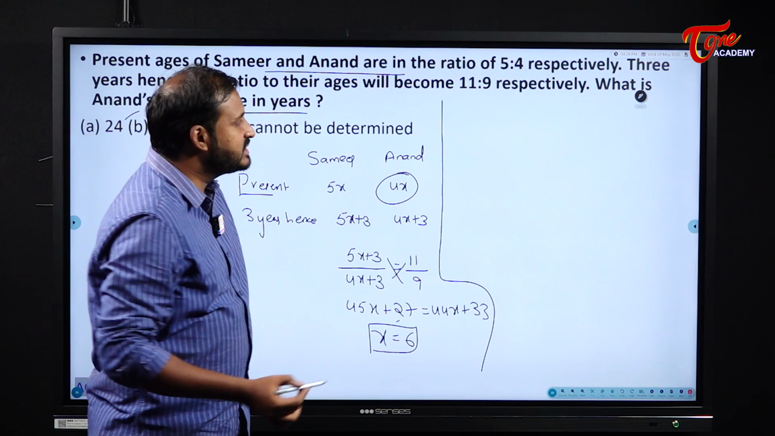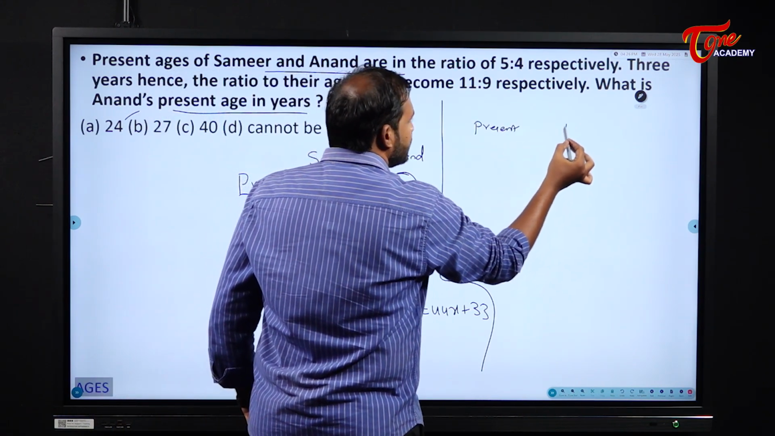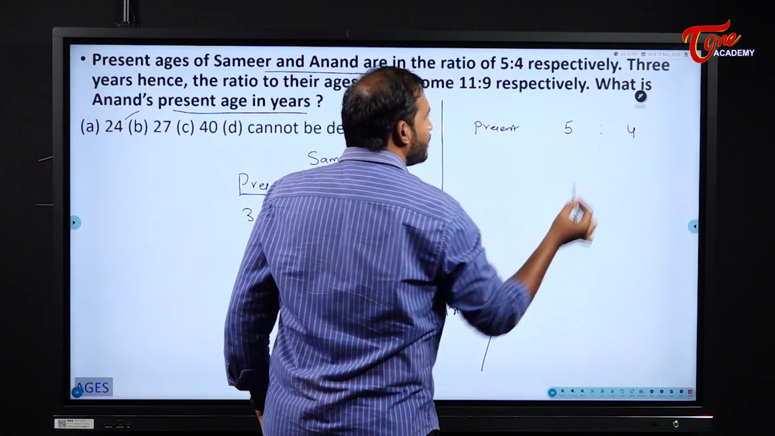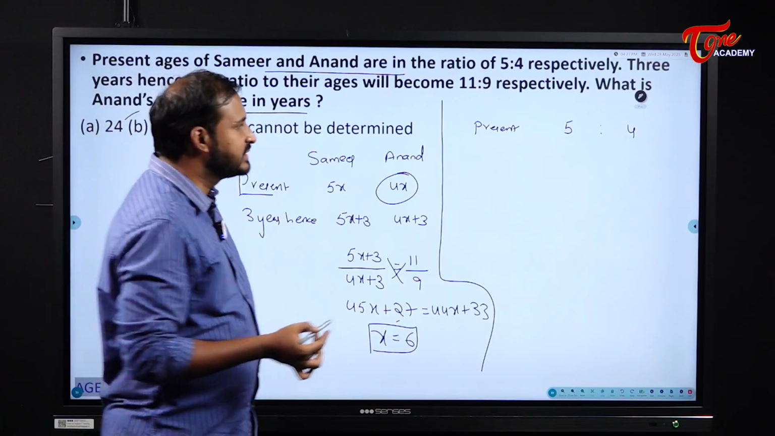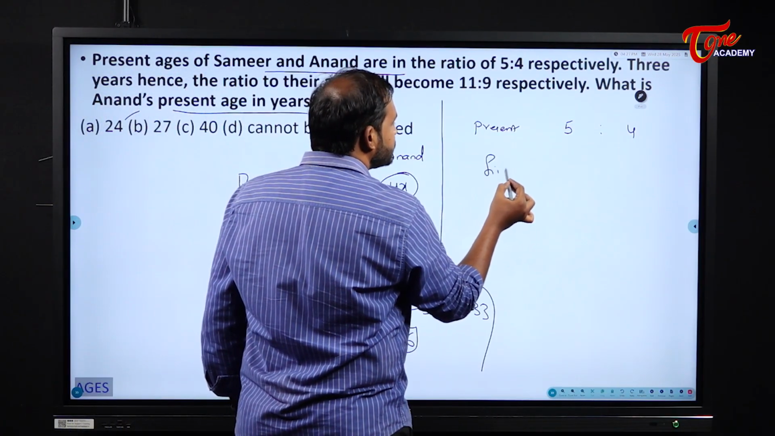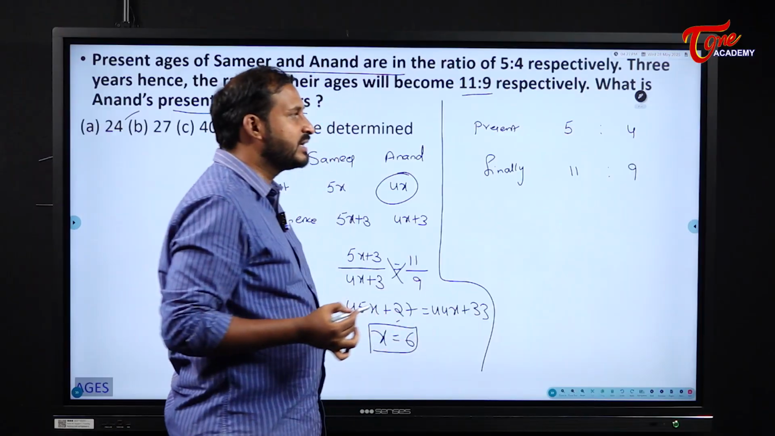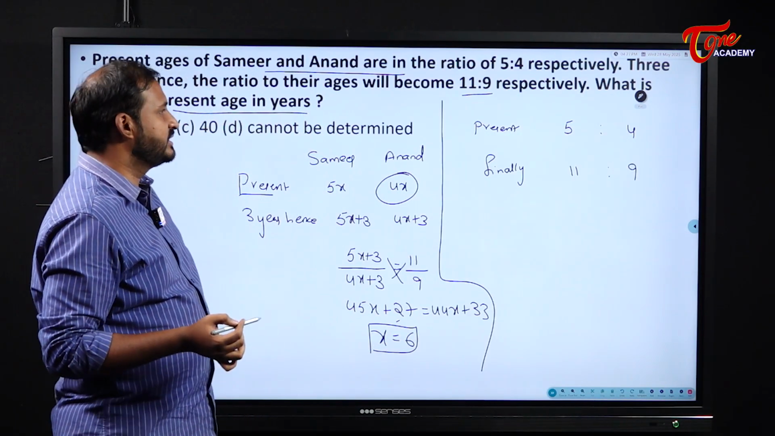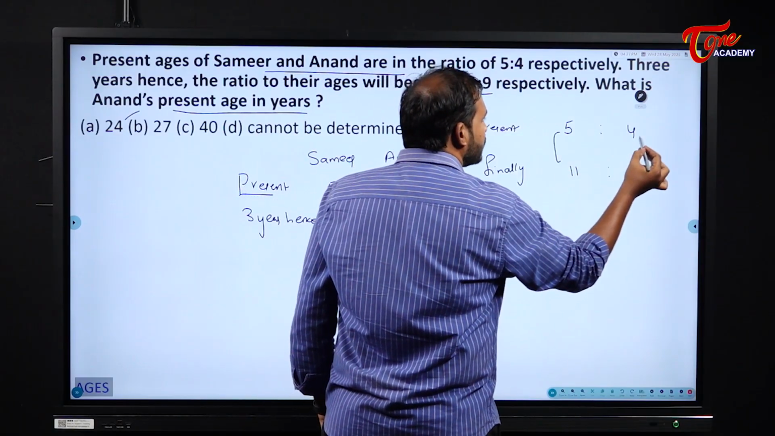See here, what is the ratio of their present ages? 5 and 4, right? 5 and 4 is the ratio of their present ages. After 3 years, finally their ratio is becoming how much? 11:9, right? After 3 years, it becomes 11:9. Now, both the values are incremented by how much, students?